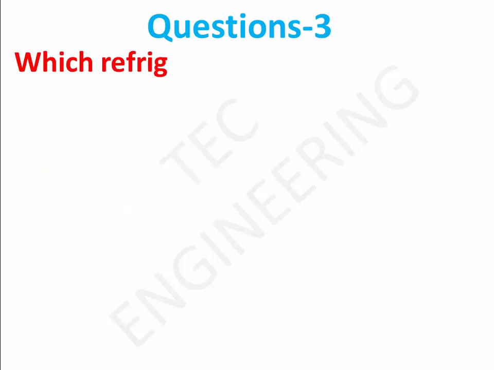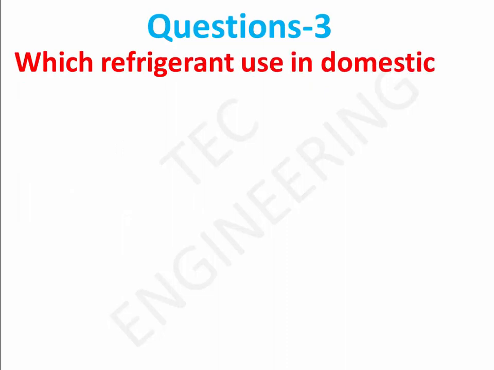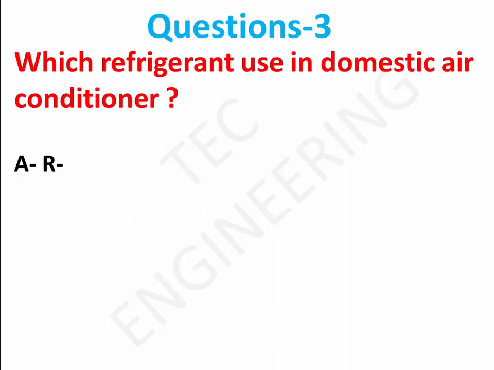Question 3. Which refrigerant is used in a domestic air conditioner? Option A, R11. Option B, R12. Option C, R22. Right answer is option C, R22.